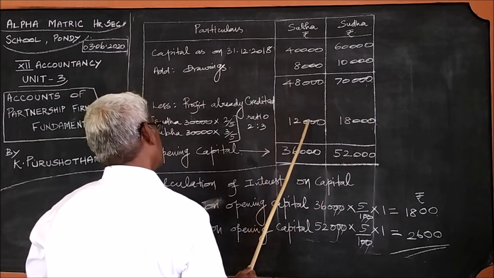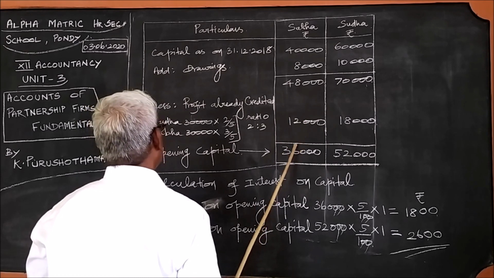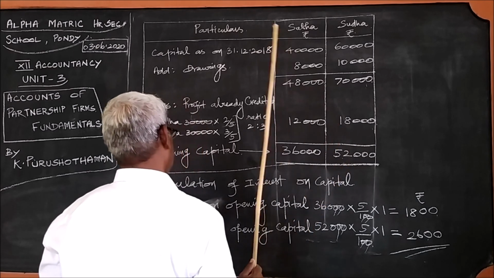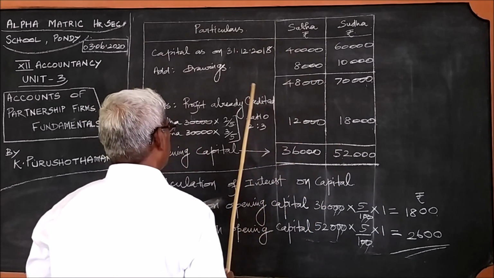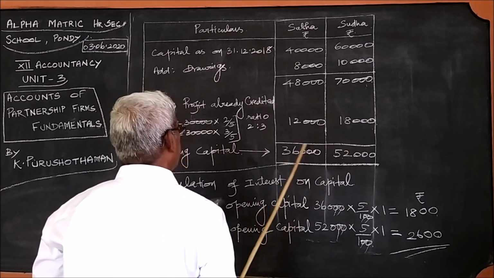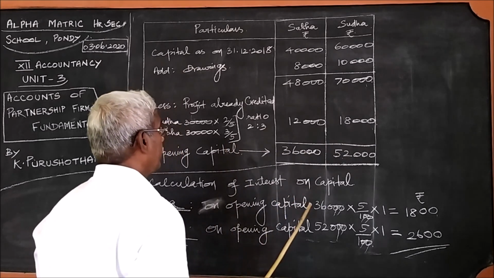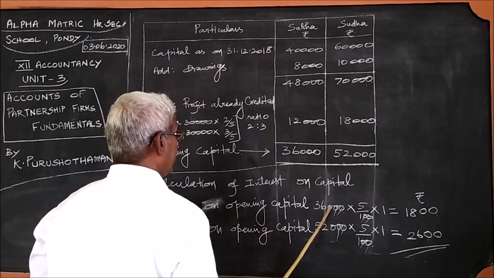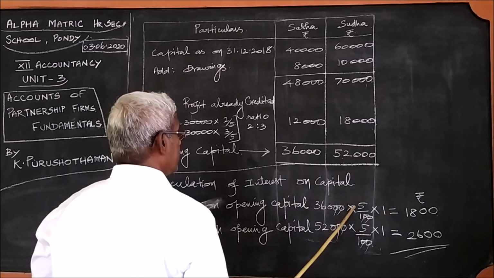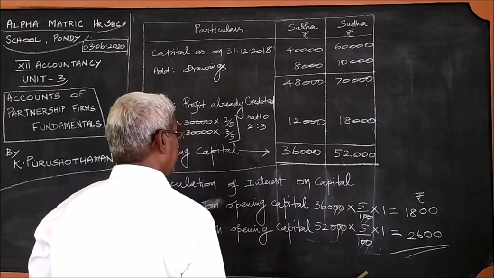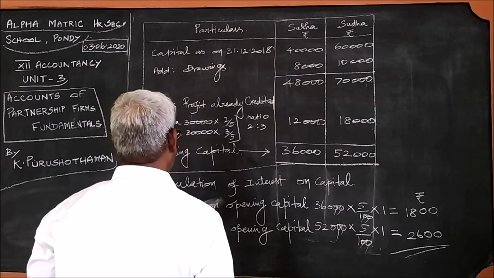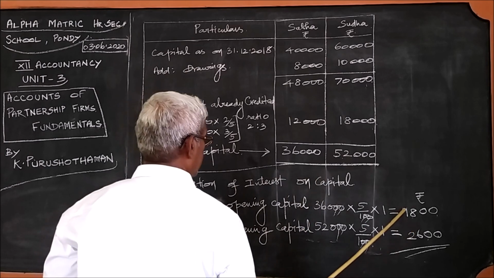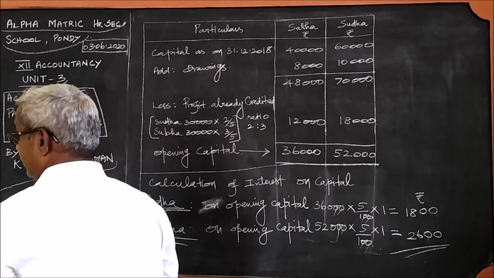So this is minus here, and the balancing figures are 36,000 and 52,000. This is the opening capital. For this opening capital only, we should calculate the interest on capital for Sudha and Subha. Since it is for 1 year at 5%, we use 5/100. Therefore, the interest on capital for Sudha is 1,800 and for Subha 2,600. That's all.